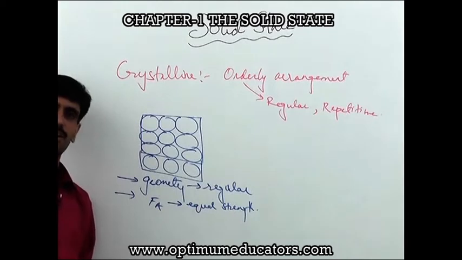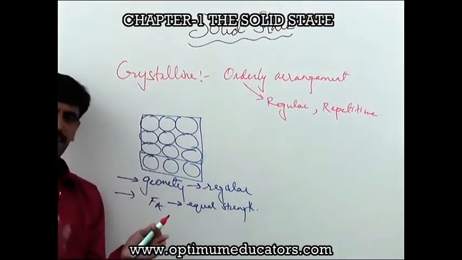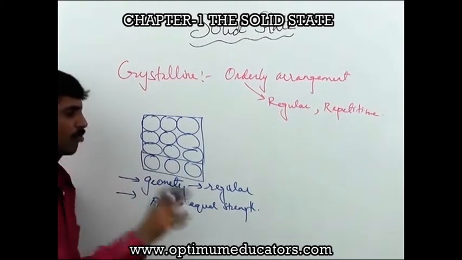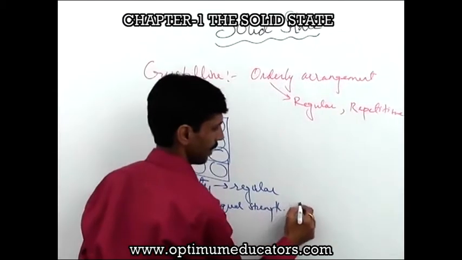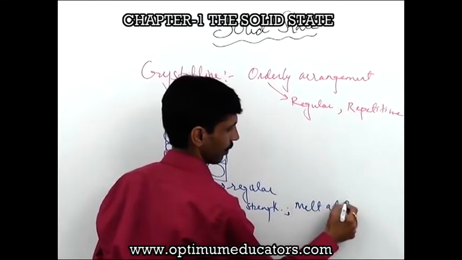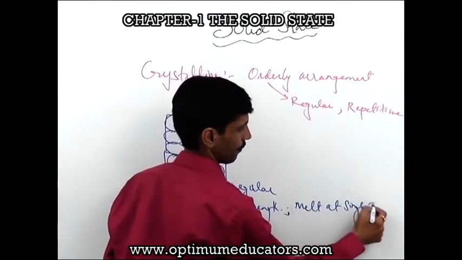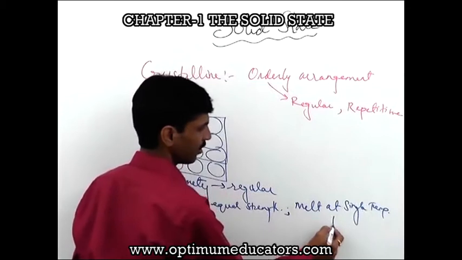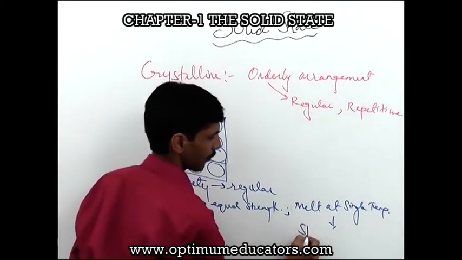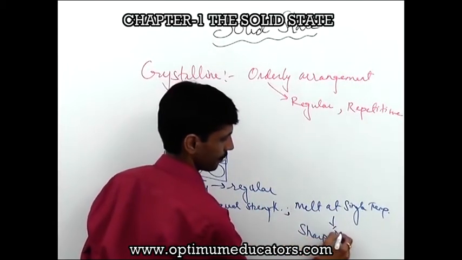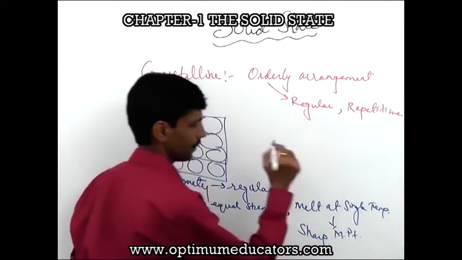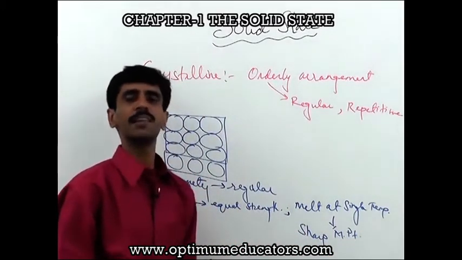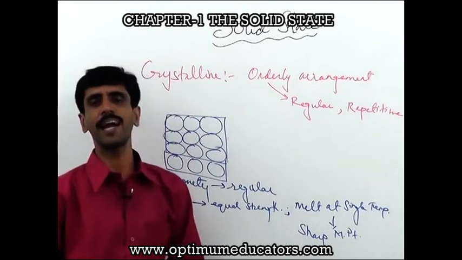Alright, will be of what? Equal strength. And as a result of which, the entire solid is going to melt at a single temperature. Melt at a single temperature. And this is being known as sharp melting point. Because you must be knowing very well that whenever we talk about melting point, what are we actually doing?